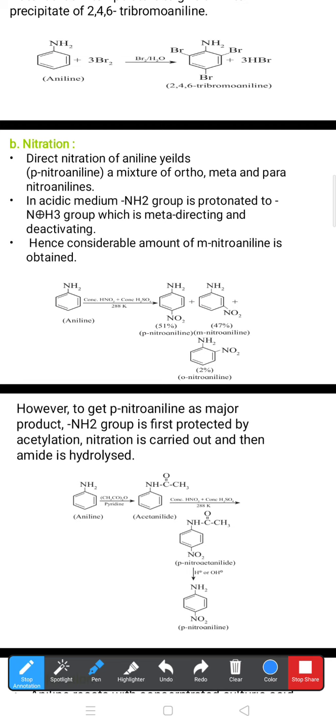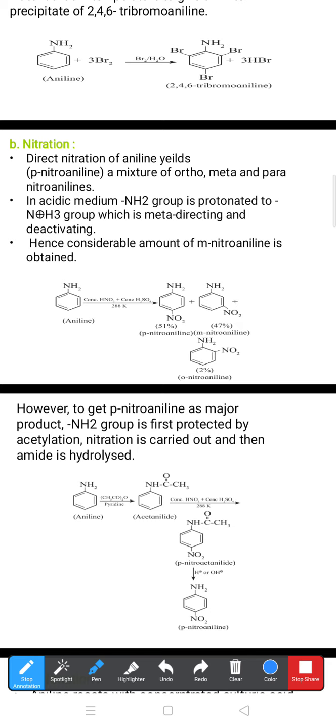And here the major percentage is 51% para-nitroaniline, and meta is also not less, it is near about 47%. So the existence of m-nitroaniline shows that the anilinium ion is also meta-directing.